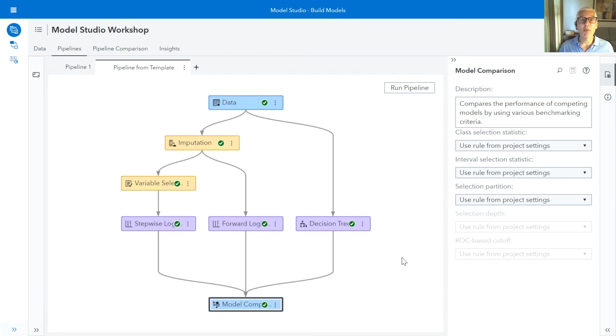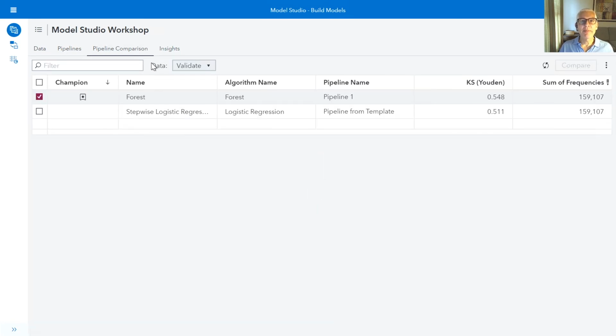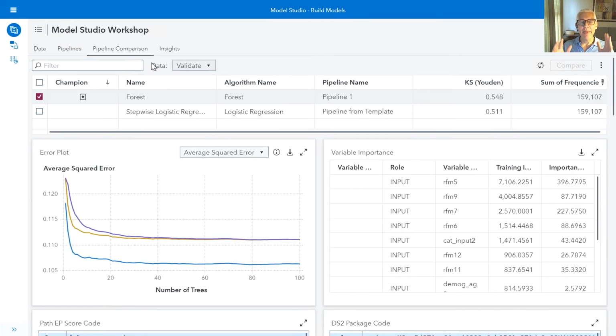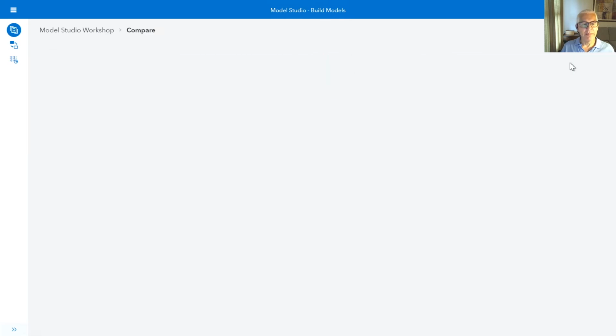So now I've built multiple pipelines. Let's move from the Pipelines tab over to the Pipeline Comparison tab. Pipeline comparison is going to allow me to compare multiple pipelines. And then we're going to pick the champion of the champions. Based off of the two pipelines that I have, it looks like the forest is the overall champion model with the highest KS statistic. But if we wanted to dig into a little bit more detail, I can select all of the champion models from all of the pipelines and compare them.